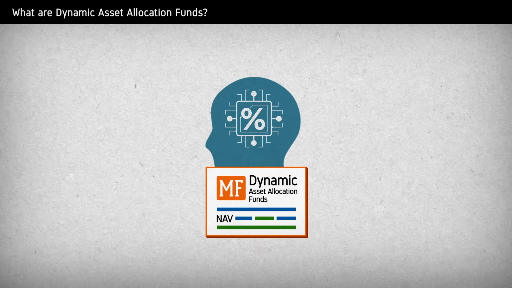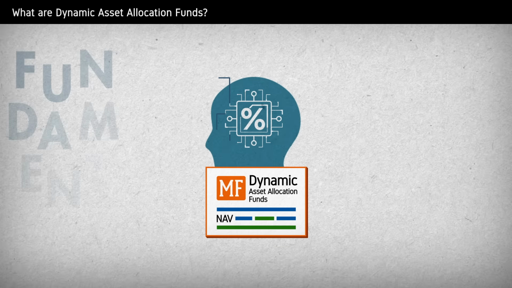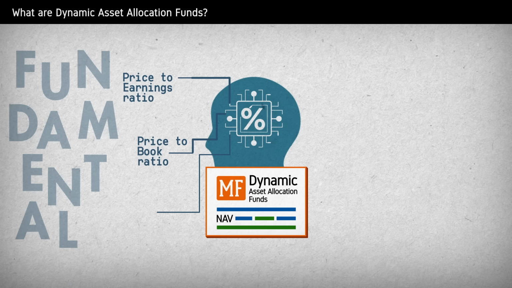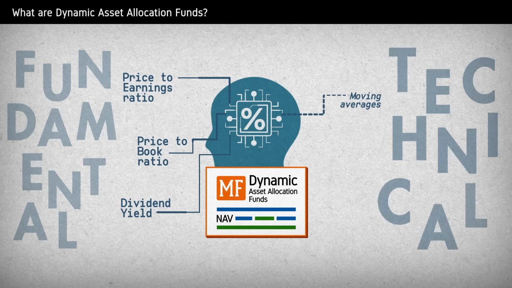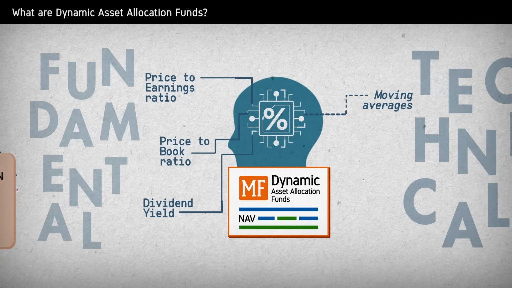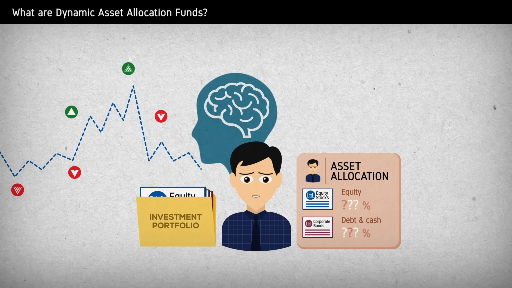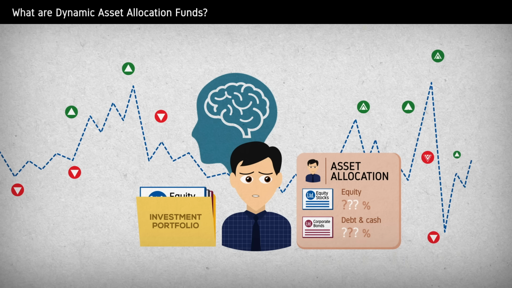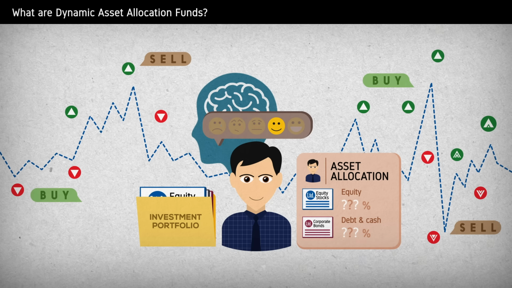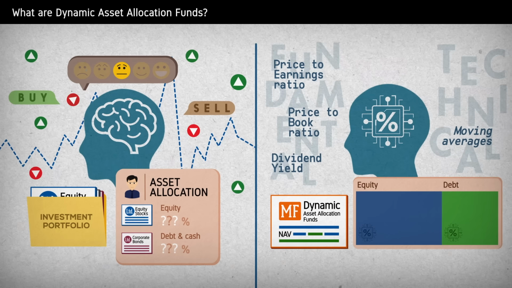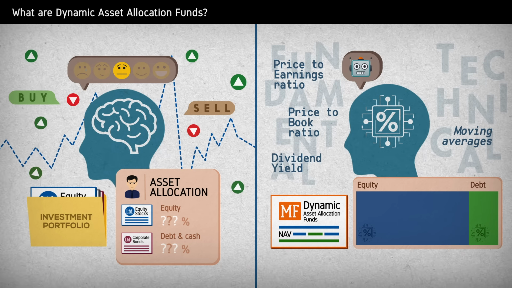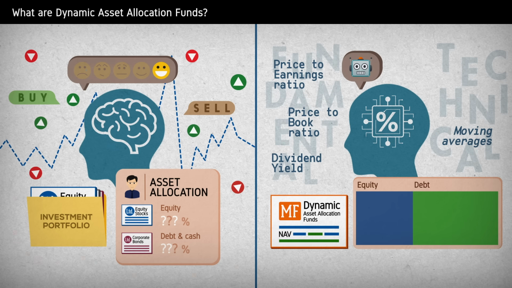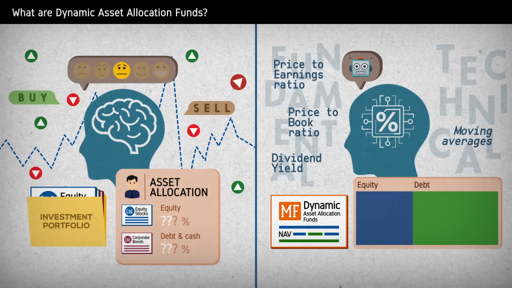Dynamic Asset Allocation Funds make these allocations based on fundamental valuation indicators such as price to earnings ratio, price to book, etc., and technical indicators such as historical moving averages. For an investor to keep track of market movements and accordingly rebalance their portfolio manually can get overwhelmingly stressful. An investor can also get swayed by their emotions. However, dynamic asset allocation funds are immune to emotions in the market. They act solely based on rules and formulas that automatically balance the debt and equity allocations for the fund.